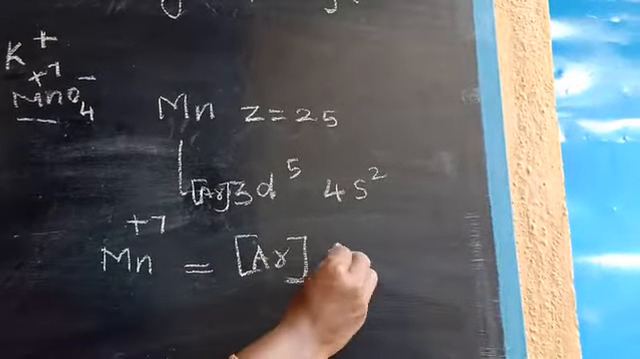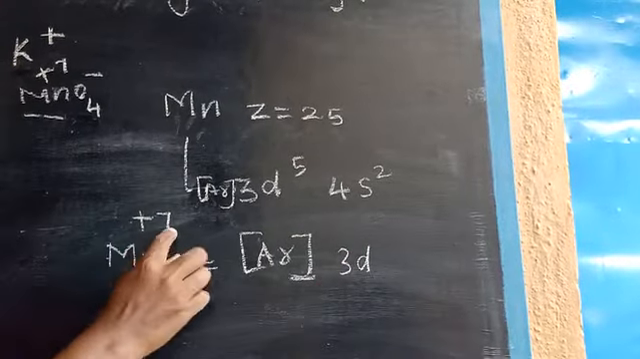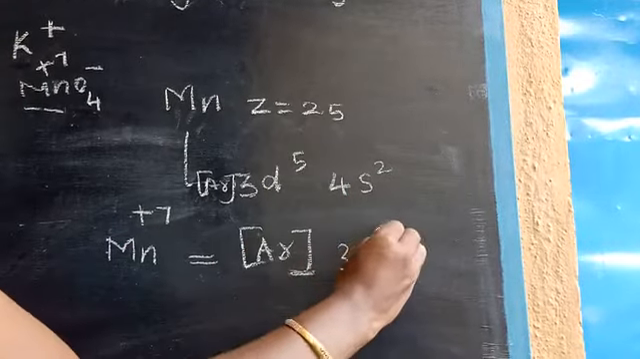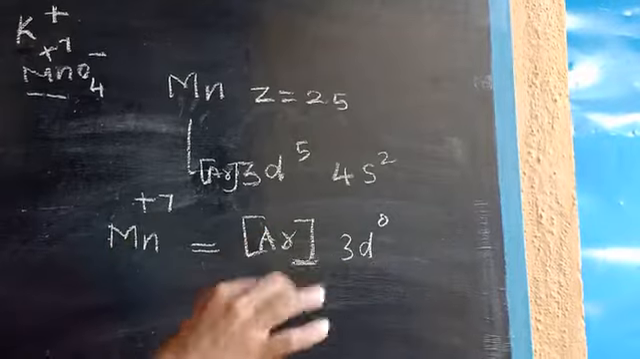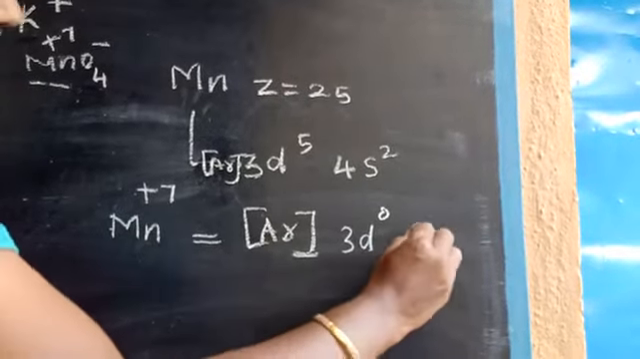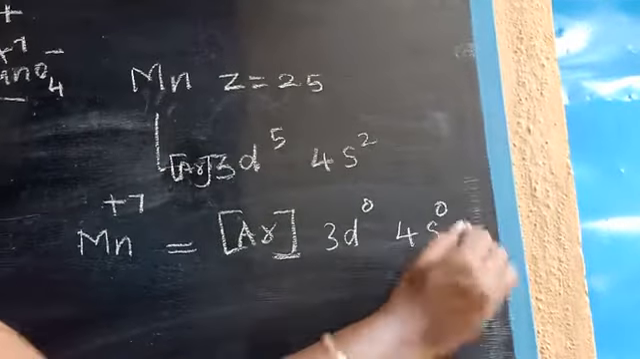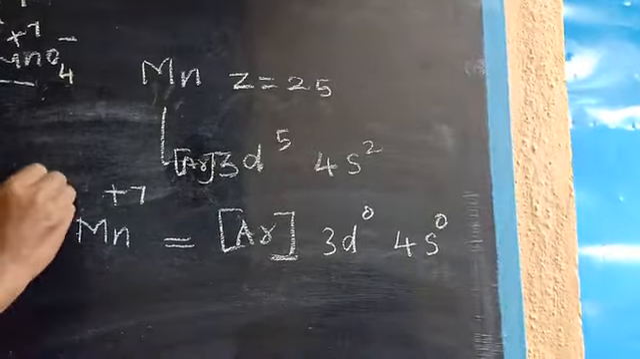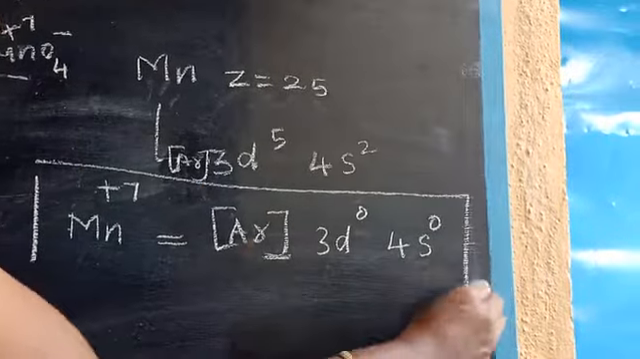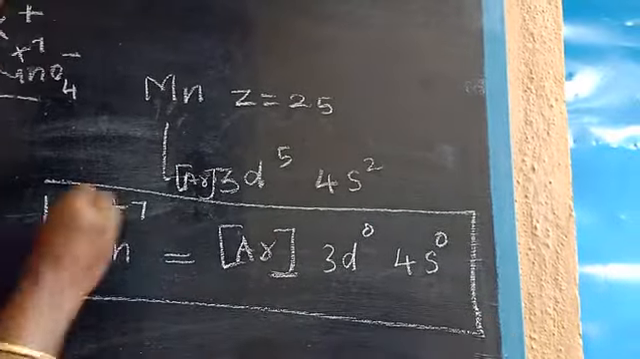Okay, next 3d. Plus 7, so 5 plus 2 is 7. So that 7 electrons are removed. So 3d0 4s0. So now Mn+7 is 3d0 4s0.